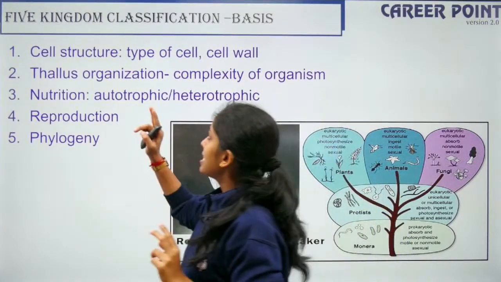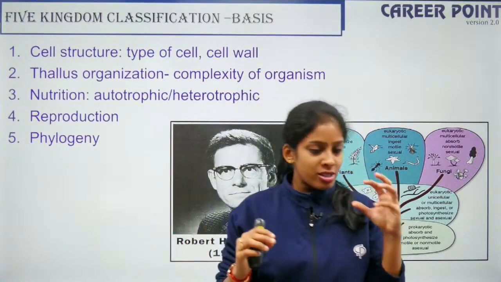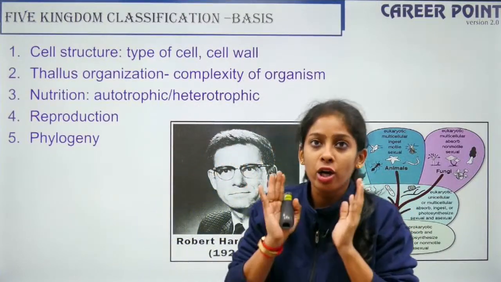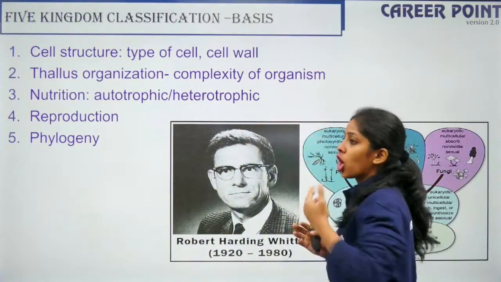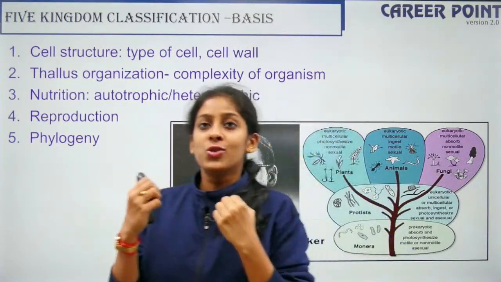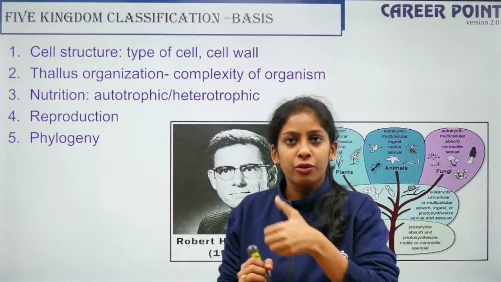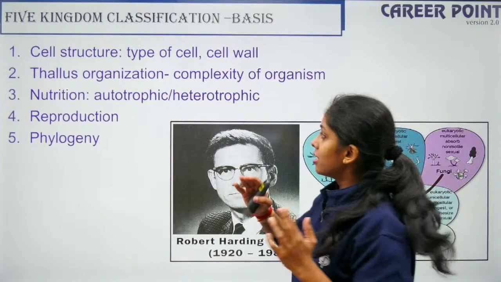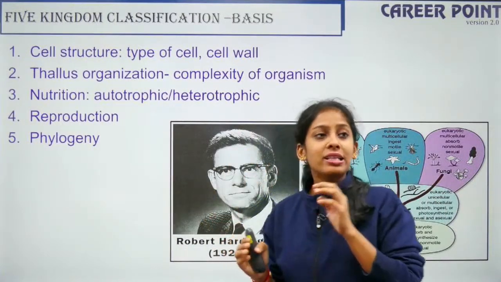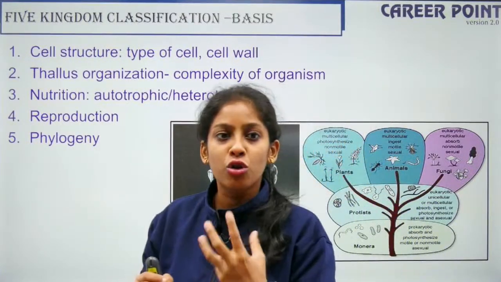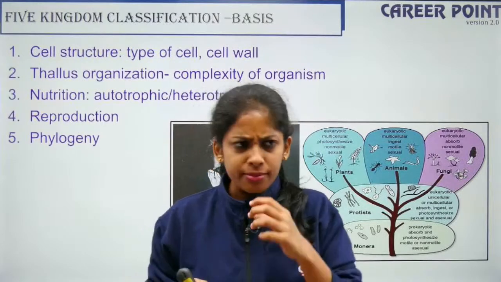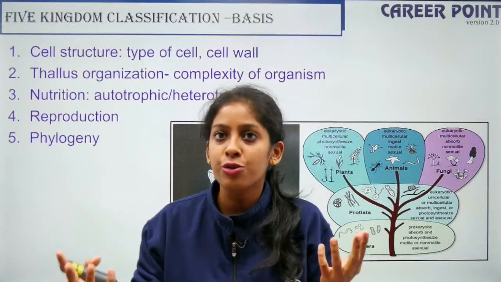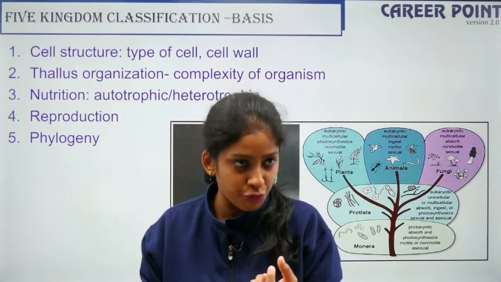The second point is thallus organization. Cells later form the body, right? So thallus is the body organization, whether it is complex or simple, whether it is unicellular or multicellular. The first point is cell type, the second one is thallus. The third one is nutrition, whether that particular organism is autotrophic or heterotrophic. If it's autotrophic, it can make its own food. If it's heterotrophic, it depends on the producers for food, right?